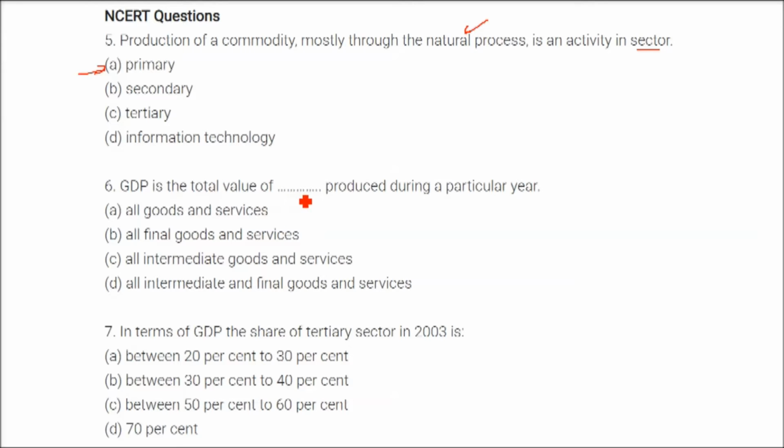GDP is the total value of dash produced during a particular year. The answer is all the final goods. Please understand, all the final goods and services. In terms of GDP, there are no intermediate goods. You have to have the final goods and services to be included. In terms of GDP, the share of the tertiary sector in 2003 is 70%.